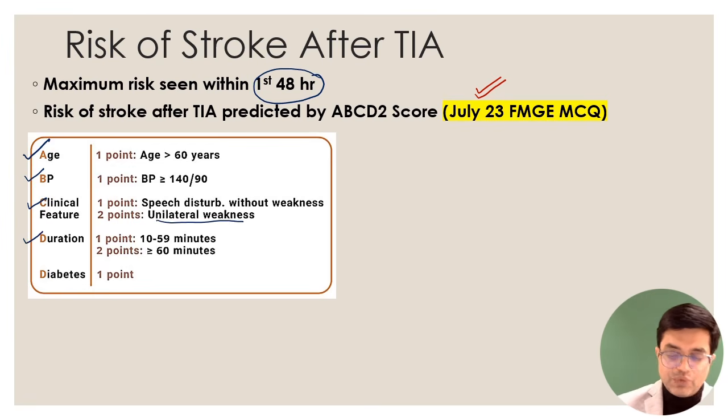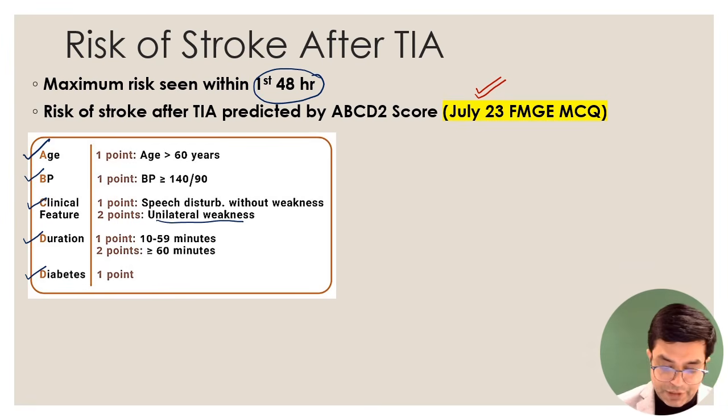Then we look at the duration of the symptoms, duration of the deficit. If it is less than 10 minutes, no score. 10 to 59 minutes, give a score of 1, and if it is equal to or more than 60 minutes, give a score of +2. And then if the patient is a diabetes mellitus patient, you give a score of +1, and then you take the total calculated score.